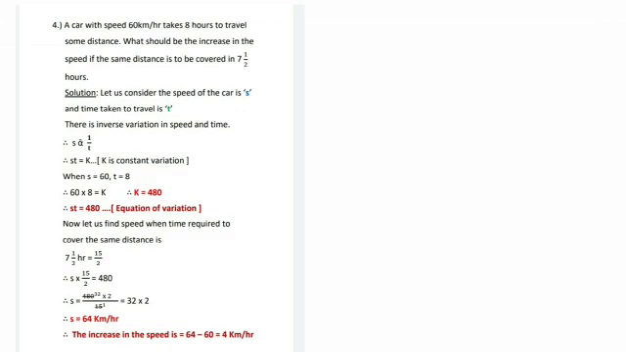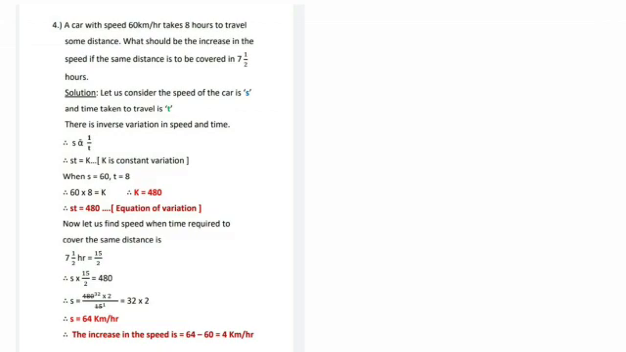So 60 into 8 is equal to k. So 60 into 8 is 480. So what is your k? What is your constant of variation? 480. Therefore s into t is equal to 480, equation of variation. Now you have to find out the speed when time required to cover the same distance is 7.5 hours. Now this mixed fraction of hours has to be converted into fraction. So 7 2s are 14 plus 1, 15. So 15 upon 2 hours.